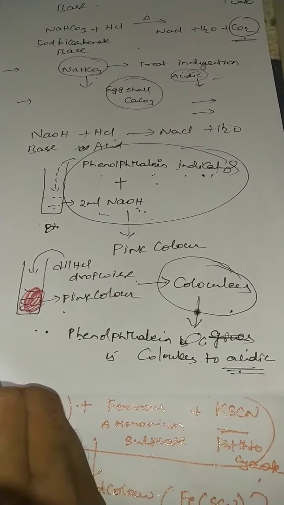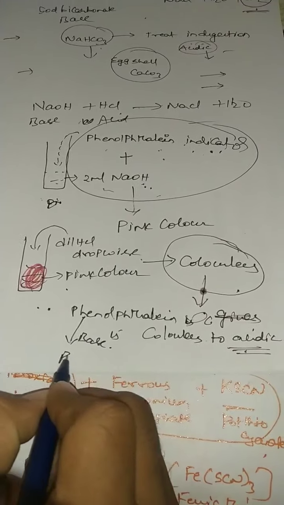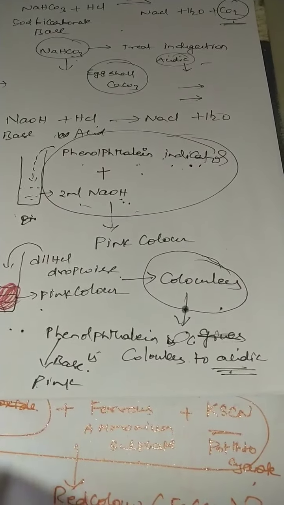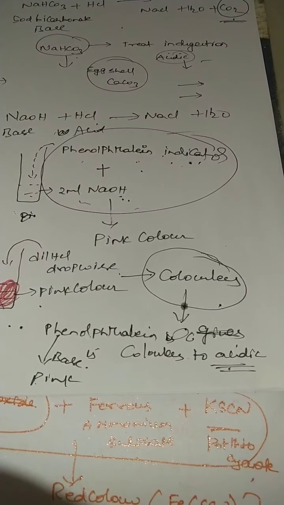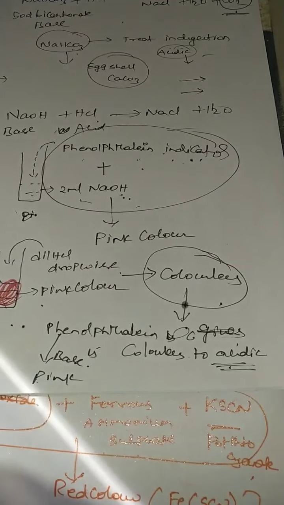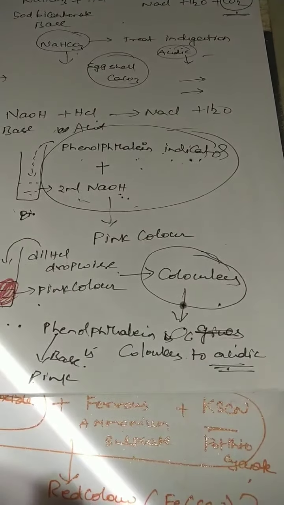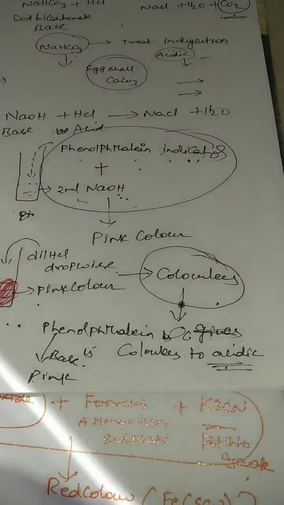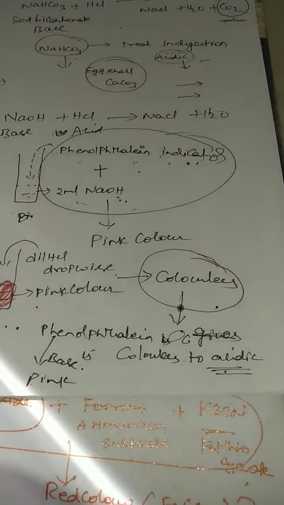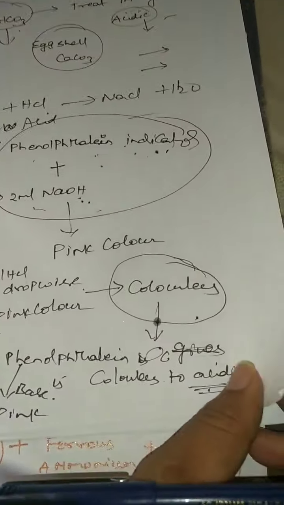If you add phenolphthalein to a basic solution, to any base, what color will you get? Pink. So phenolphthalein remains colorless in acidic medium, but the same indicator gives pink color with basic solution. That is the importance of phenolphthalein indicator.